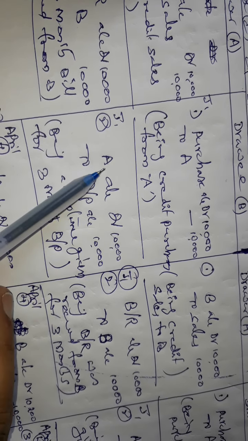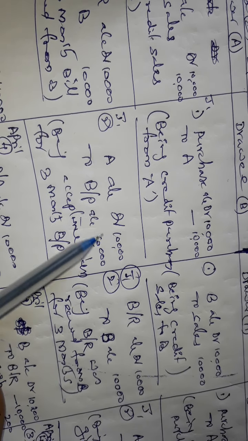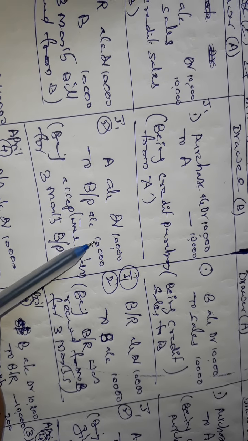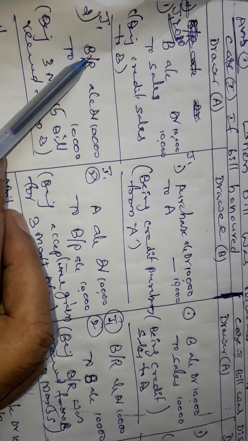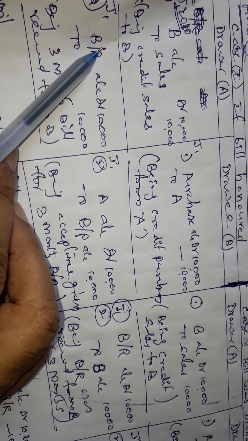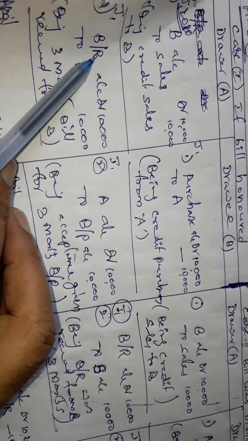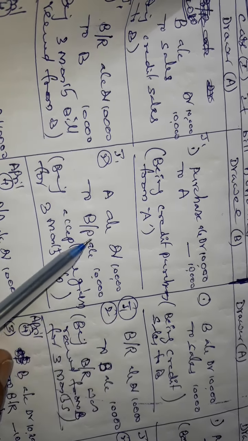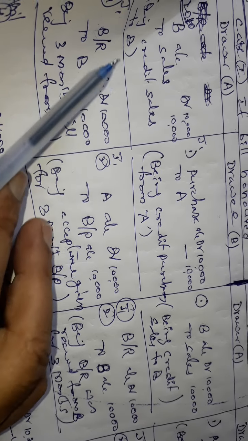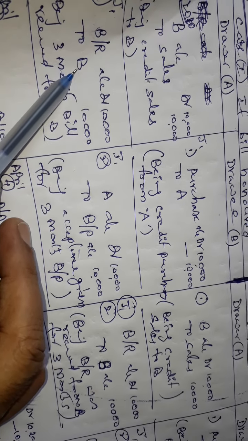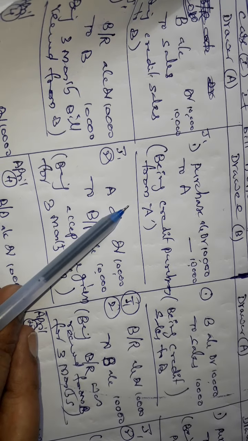Here A is the receiver. That's why he debited A account. Bills payable is a liability, so he credited bills payable. A to bills payable. Here it is bill receivable to B. A is considered as receivable, B is considered as payable. Payable is a liability, that's why credited. Receivable is an asset, that's why debited. Here the bill is given by B, and here the bill is received by A.